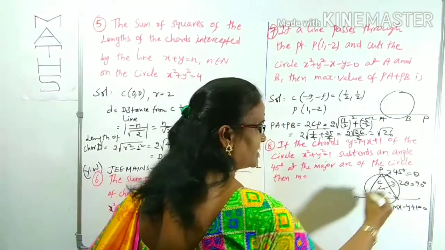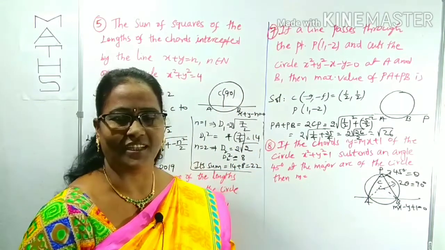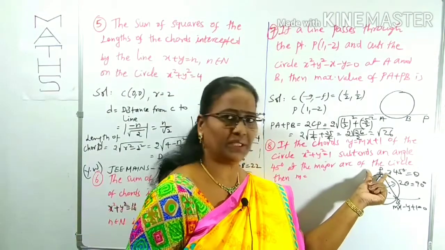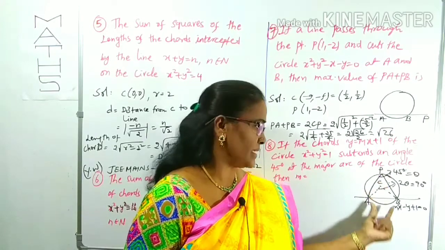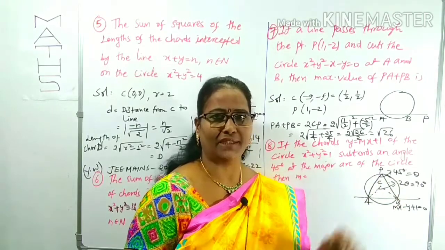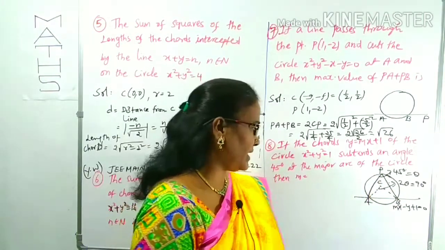See, if we take C as the center, AB are the ends of the chord. Okay, what is the point I'm using here? If a chord makes some angle theta at any point on the circumference of the circle, the same chord makes an angle 2 theta at the center of the circle. That point we have to use here. Okay, so indirectly what is angle ACP?